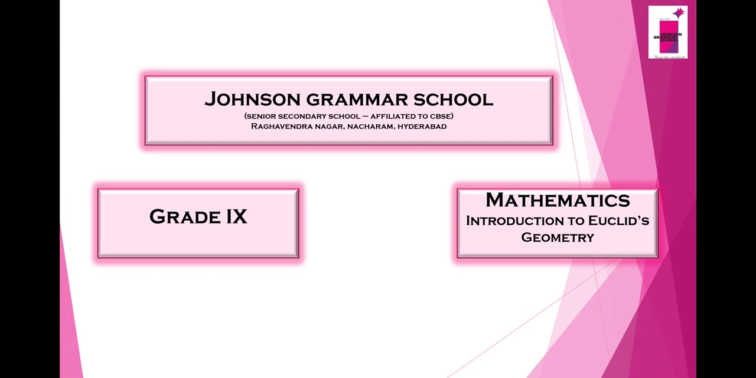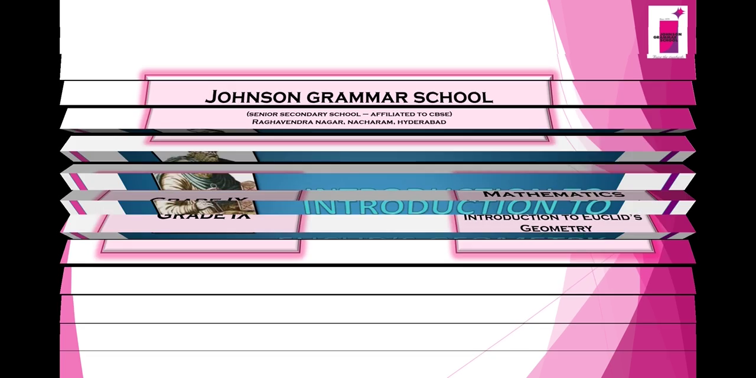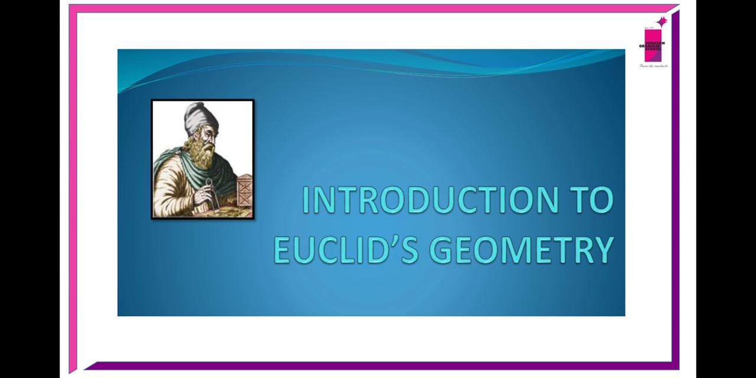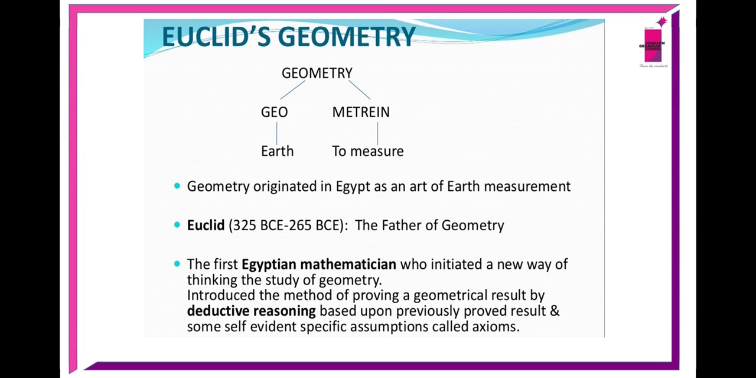Today we are going to discuss Introduction to Euclid's Geometry, Chapter 5. Especially, Euclid is known as the father of geometry. The word geometry originated from Egypt, geometrin, which means earth to measure. Geometry originated in Egypt as an art of earth measurement. Euclid is called the father of geometry.